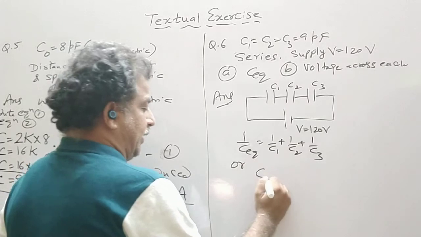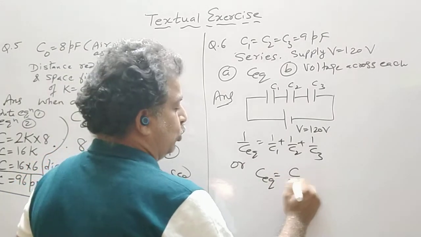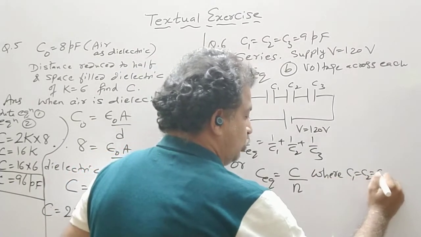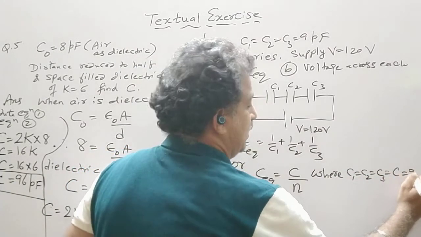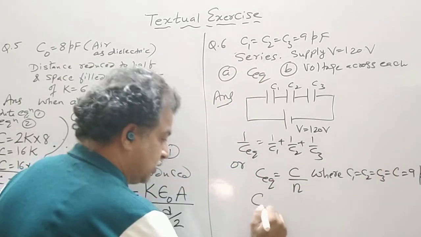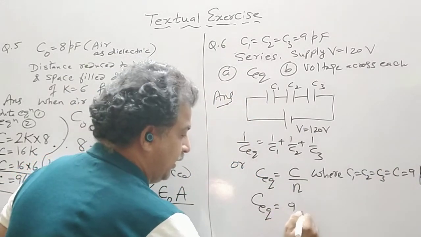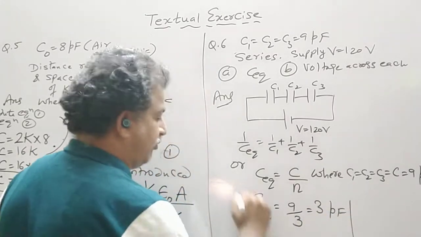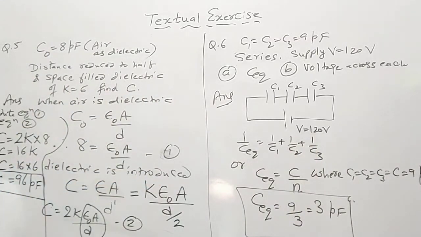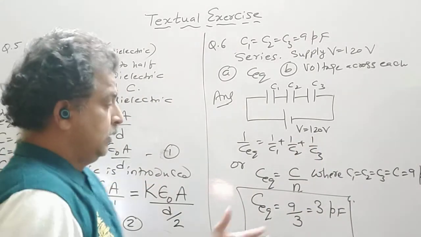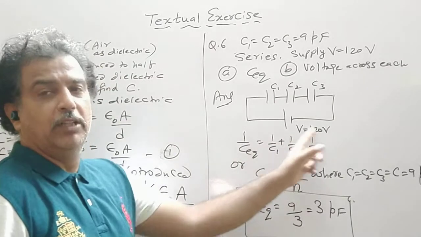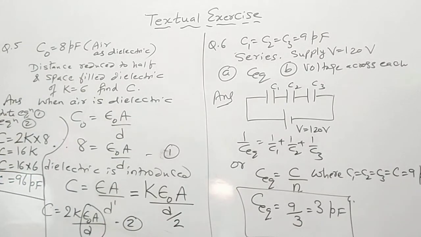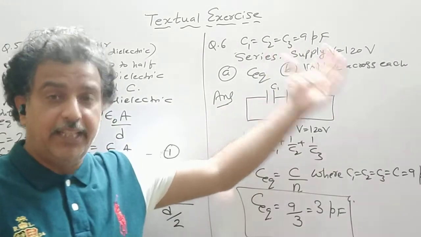Or directly, C equivalent is equal to C by N, where C1 is equal to C2 is equal to C3 is equal to C is equal to 9 picofarad. So C equivalent comes out to be 9 divided by 3, that is equal to 3 picofarad. That is the first portion. Or also 1 by 9, 1 by 9, 1 by 9, that is 3 by 9, whose reciprocal comes out to be 3. Now you have to find out the voltage across each capacitor.